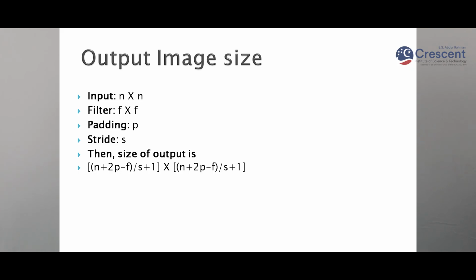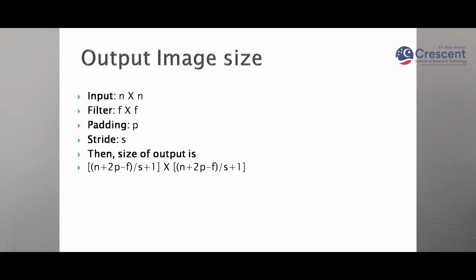So what will be the output image size after using this stride? If the input is an n cross n image, the filter size is f cross f, and the padding we have used is p. If the p value is 0, it means we have not used padding.